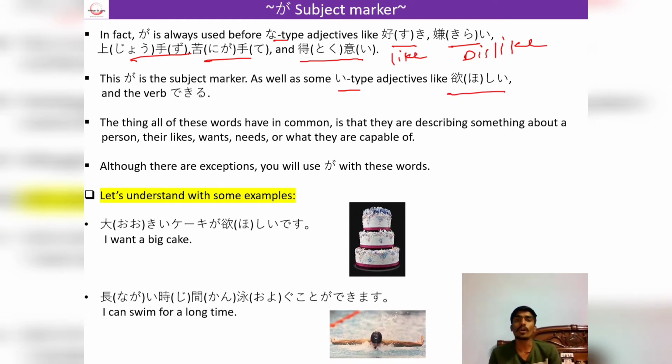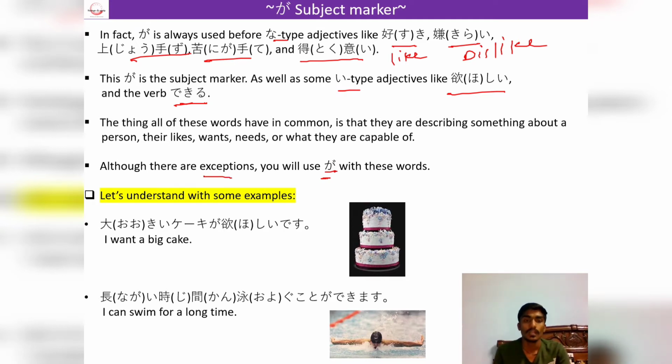Whenever we talk about someone's needs or desires by using these adjectives, then we will use Ga particle. Also there is a verb which is dekiru, which shows the capability or capacity of a person. Whenever we use this verb, then also we will use Ga particle. Basically this is an exception.